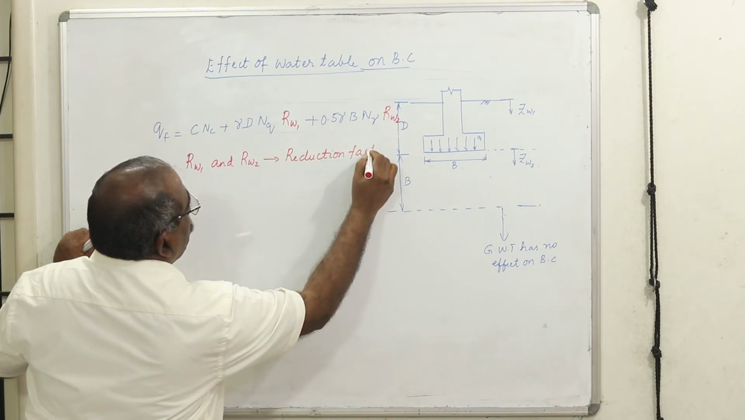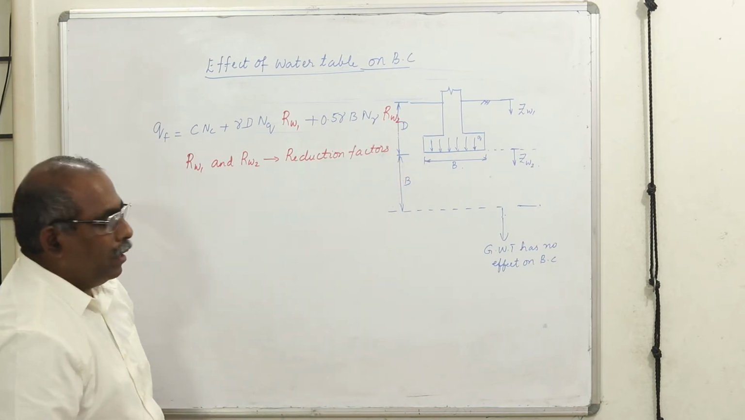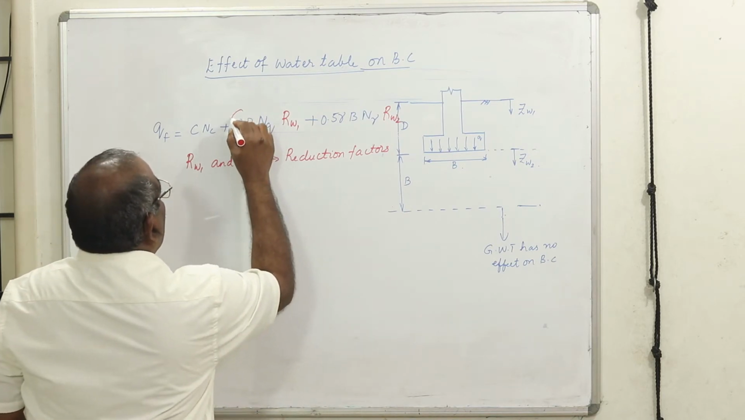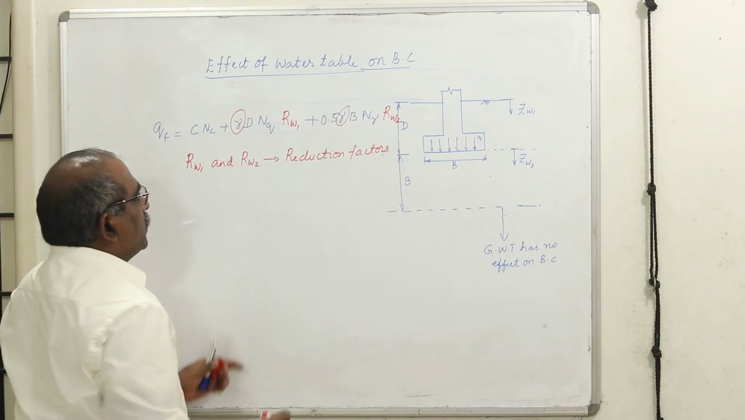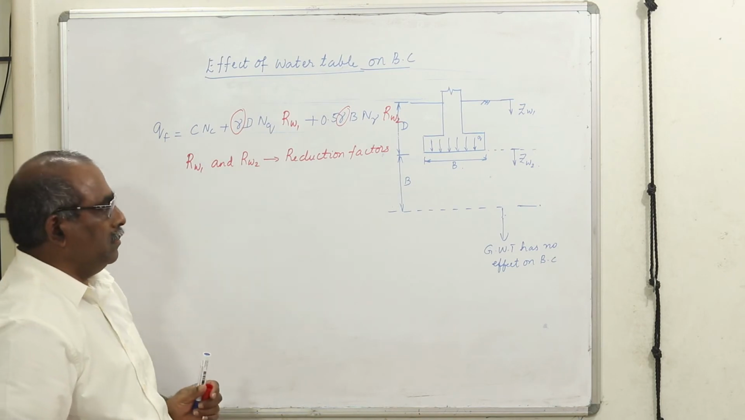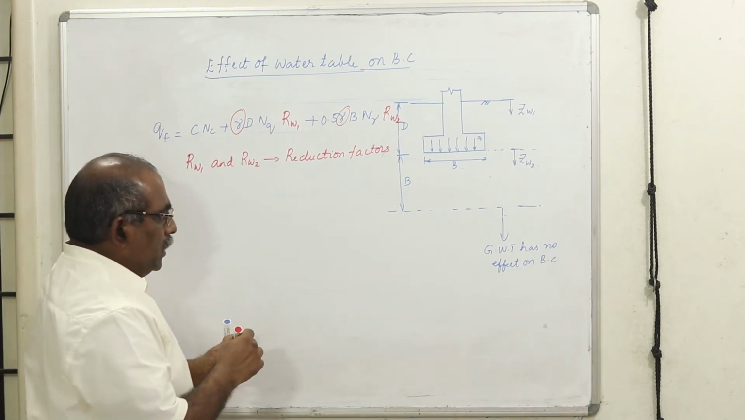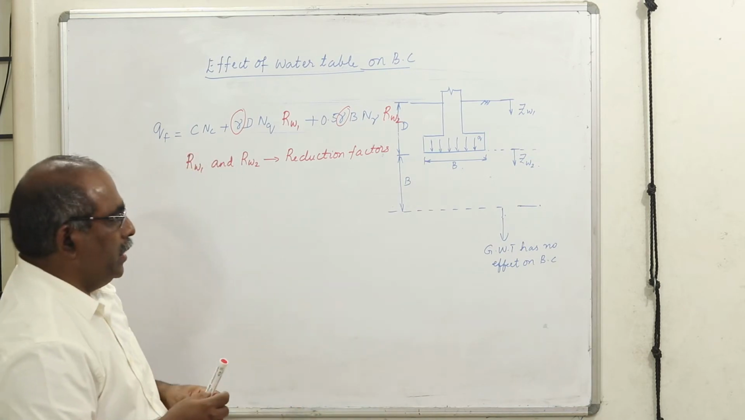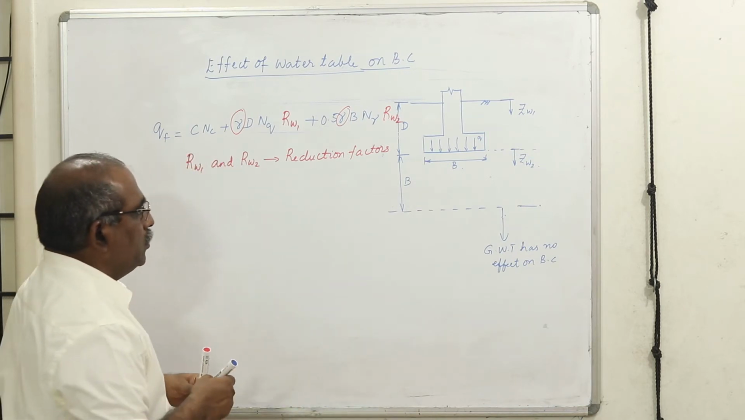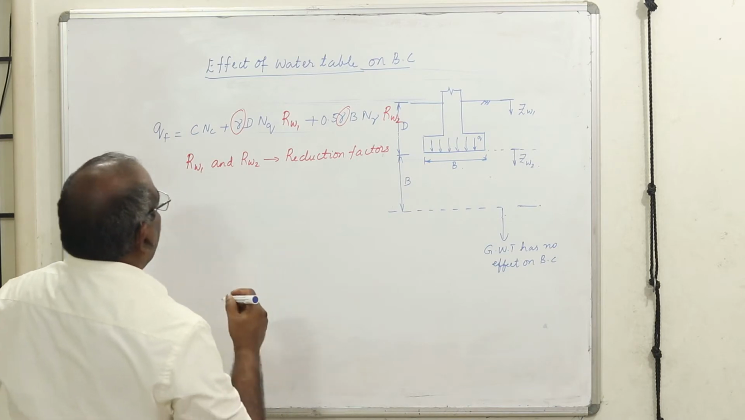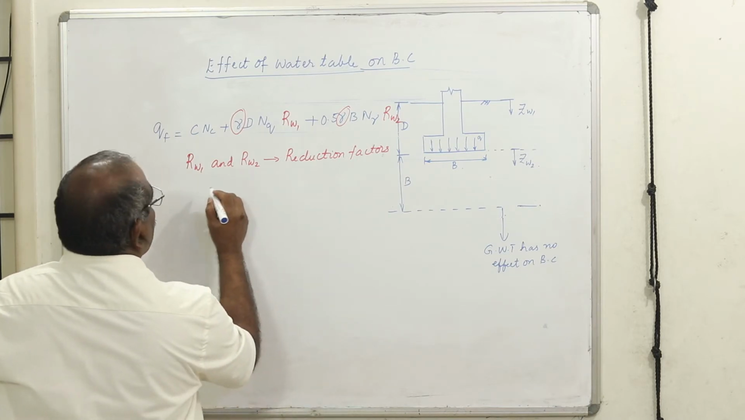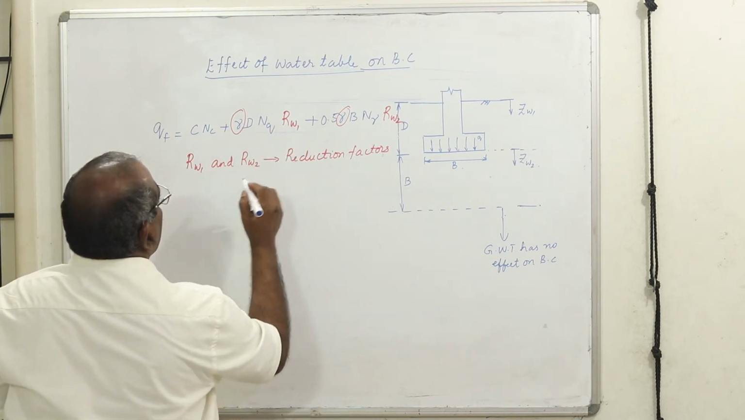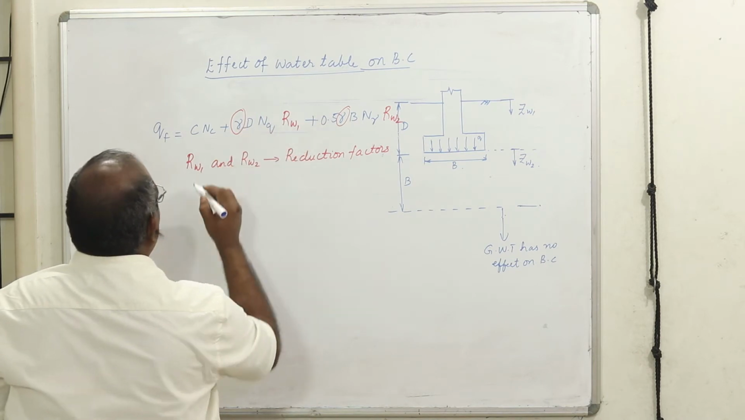What are these reduction factors meant for? Now, you have unit weight only in the second term and the third term. Now what is going to happen? We know when there is a water table, when it gets saturated, it is going to become buoyant and it is going to have a different unit weight. Therefore, we need to reduce the bearing capacity. Means we reduce the unit weight.